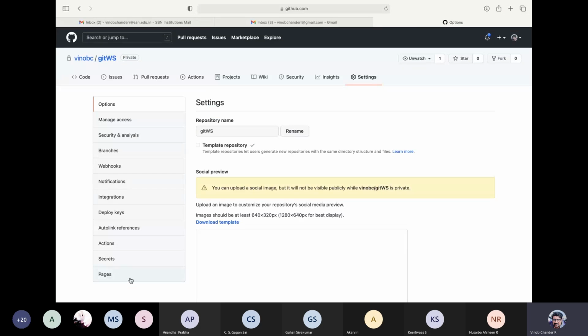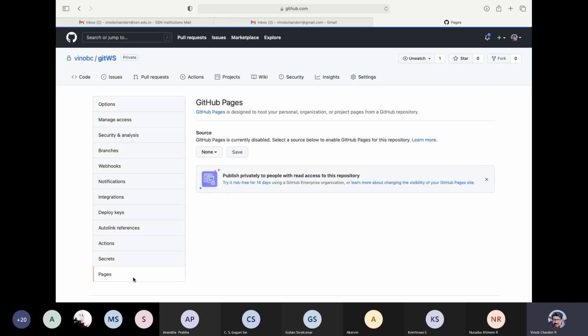So this is one thing that I would like to talk about now, right? Pages was earlier integrated separately inside a single tab, but now it is available separately, right? So you can specify the pages here, and this will actually give you a web page, right? Hosted by GitHub. So it's absolutely free. GitHub Pages is designed to host your personal, organization or project pages from a GitHub repository.